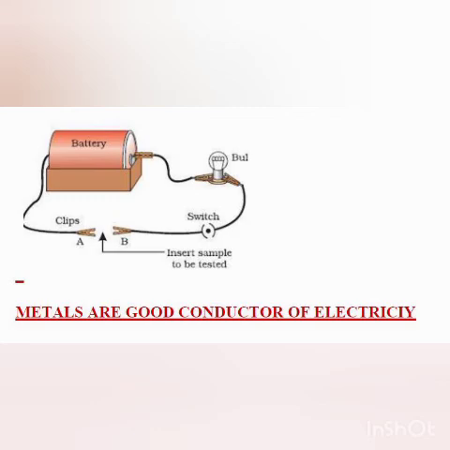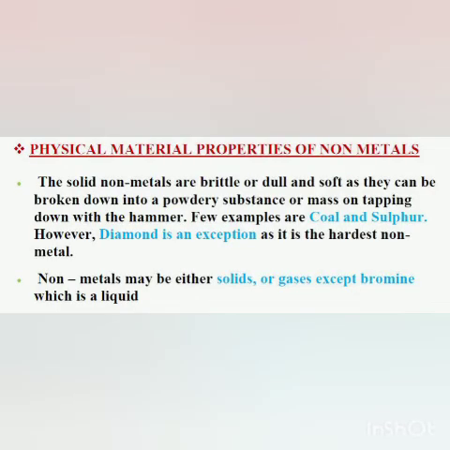Now we will read the physical properties of non-metals. Children, non-metals, when hammered, are generally changed into a powdery substance. Examples are coal and sulfur. But diamond is an exception. Diamond is actually made up of carbon, and carbon is a non-metal. So diamond is the hardest non-metal, and when it is hammered or tapped, it does not change into a powdery substance.